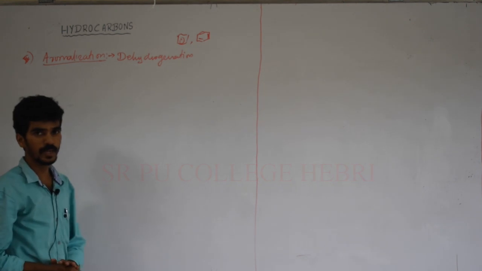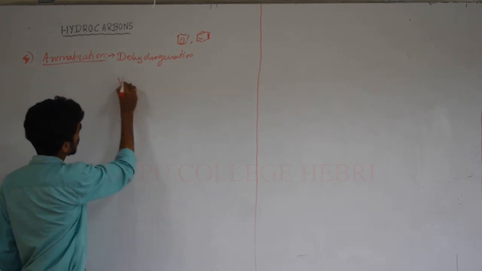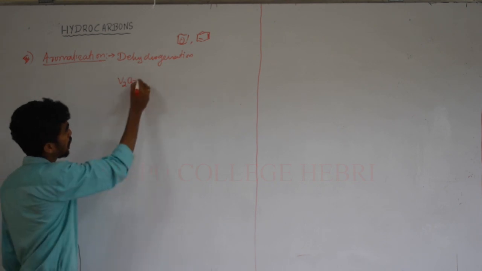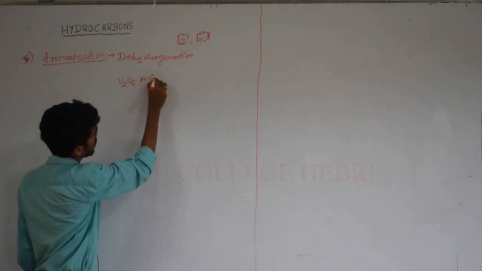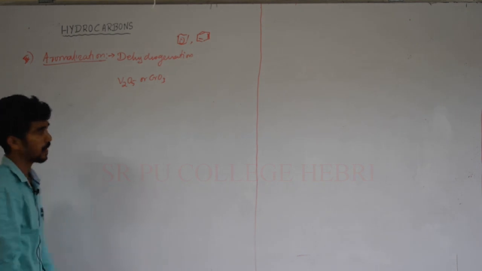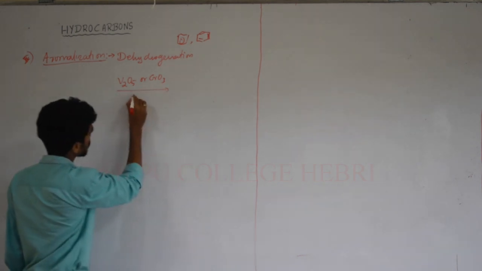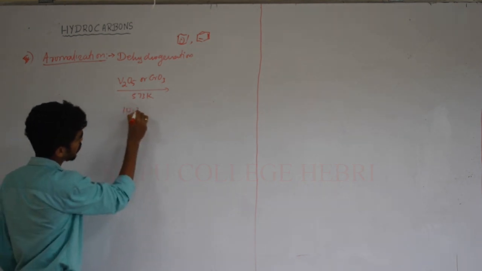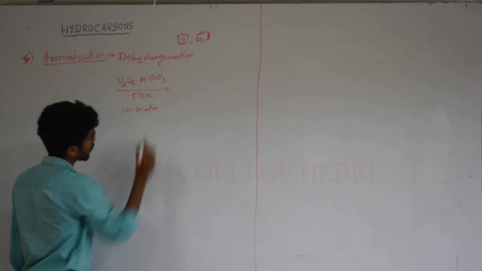which is done by using several catalytic reagents like V2O5 vanadium pentoxide or CrO3 chromium trioxide at 573 Kelvin and 10 to 20 atmospheric pressure.